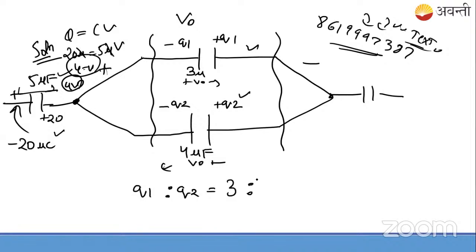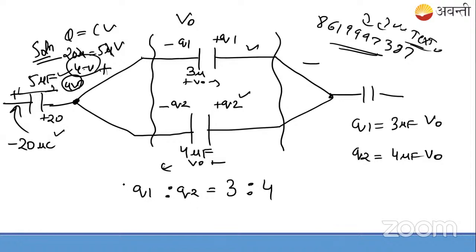You know why I'm using this condition? Because we know Q1 is equal to C1 times the potential difference V naught, and Q2 is equal to C2 times the potential difference, that is V naught, the same, because both the capacitors are in parallel condition here. So when you find Q1 upon Q2, you'll get this as the answer.